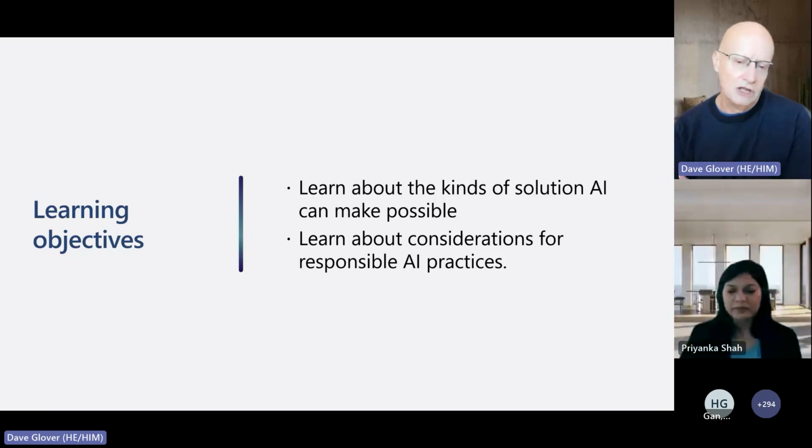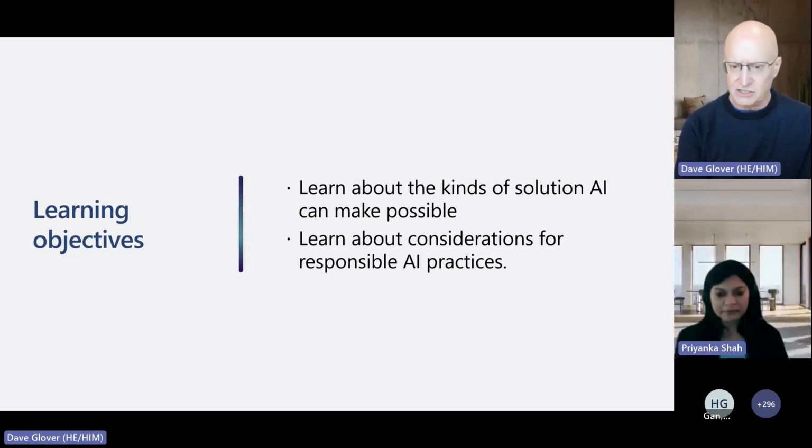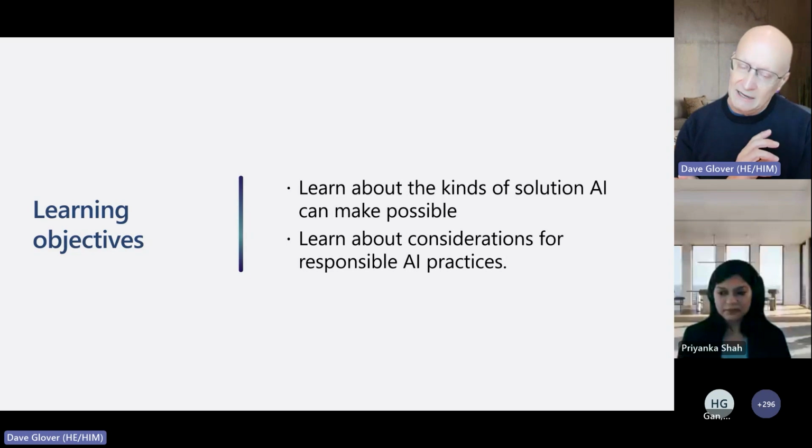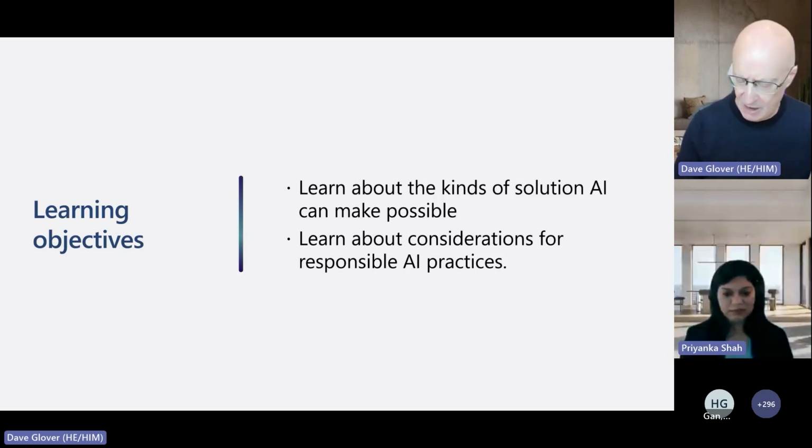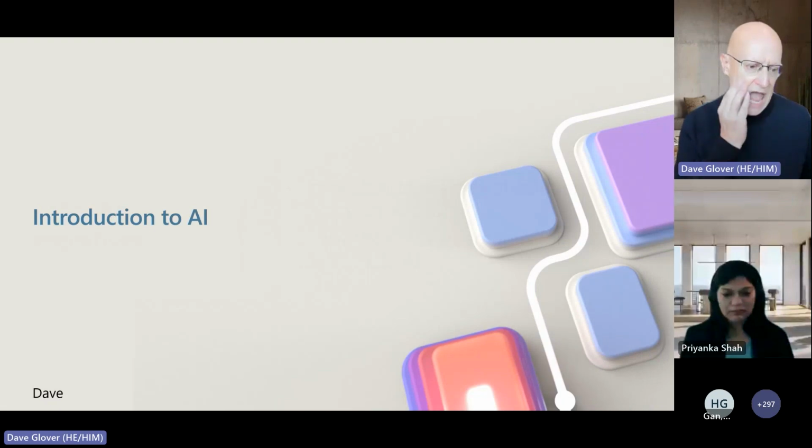Okay, so we're going to talk about the learning objectives for this session. We're going to be learning about the different kinds of solutions that AI makes possible. And we're also going to talk about the considerations for responsible AI. So basically 2 areas: what can you do with AI, and responsible AI.